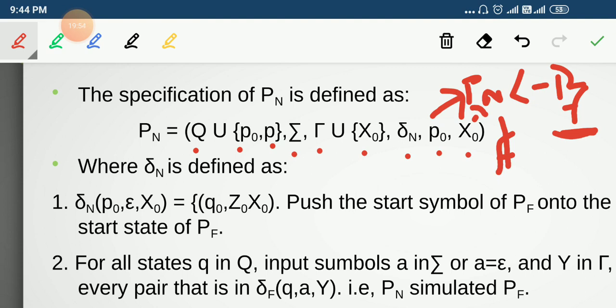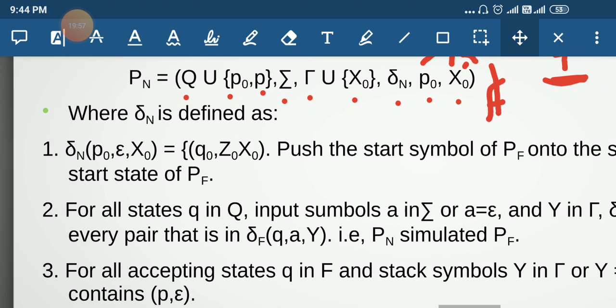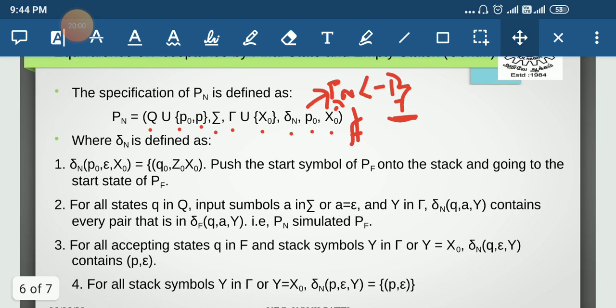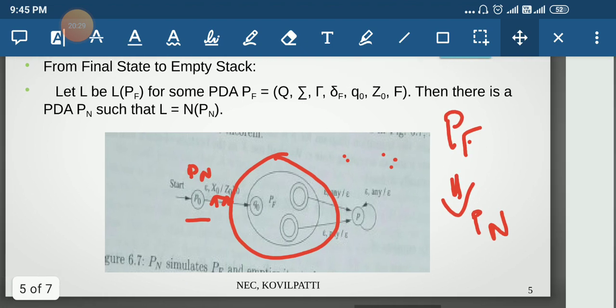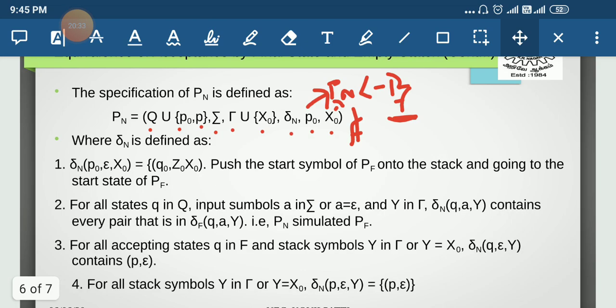Now we are going to define the delta n function. There are four rules we are going to add. The first rule is similar to our last conversion: from P0 on an empty string with X0 as the bottom stack marker, it enters the start state of our Pf, that is q0, by pushing its bottom stack marker Z0 onto the stack. Then, as usual, all the transitions present in Pf will also be contained in our delta n, so that it simulates Pf.